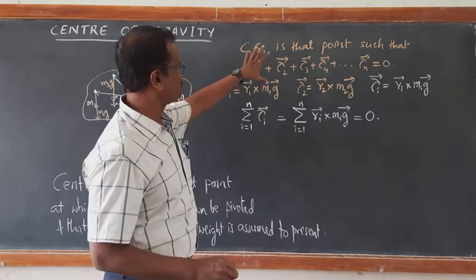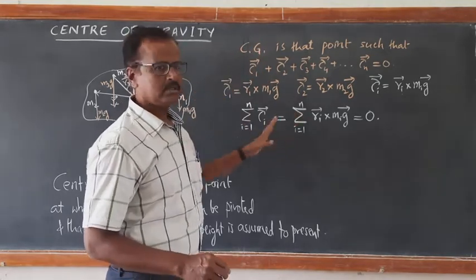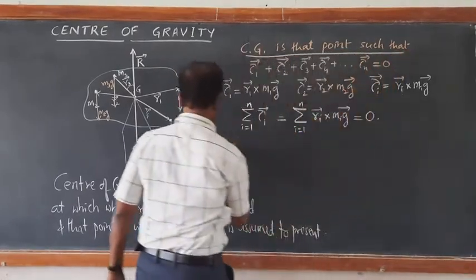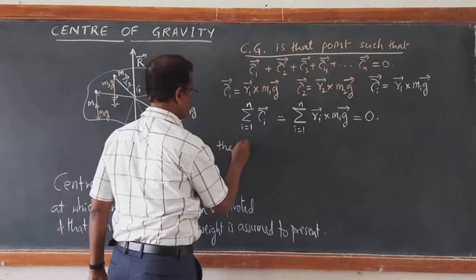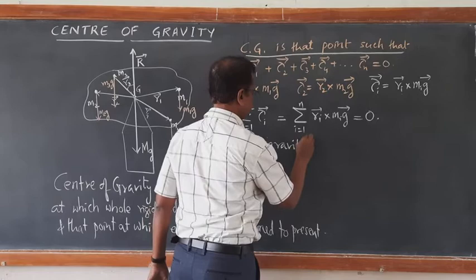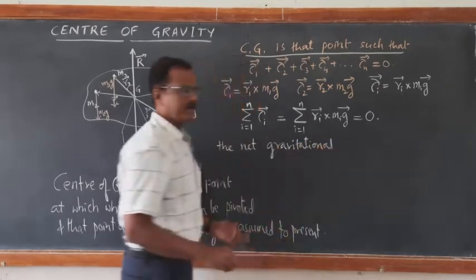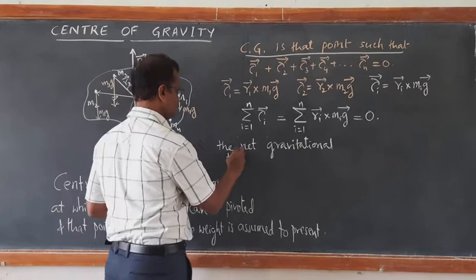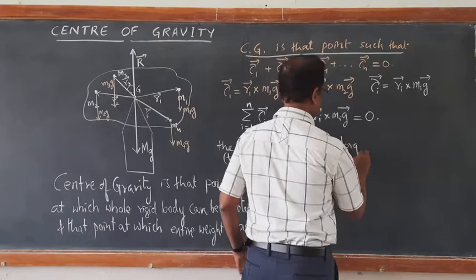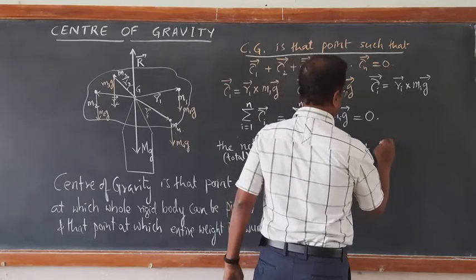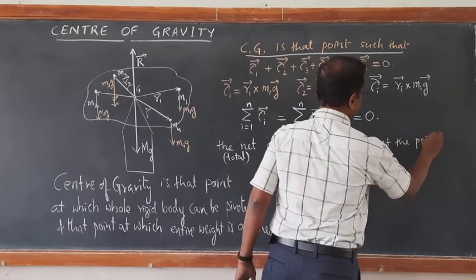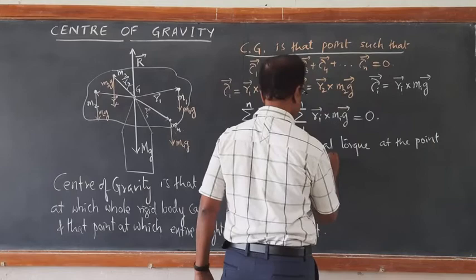So I can write, center of gravity is that point at which the net gravitational torque, about that point, is 0.